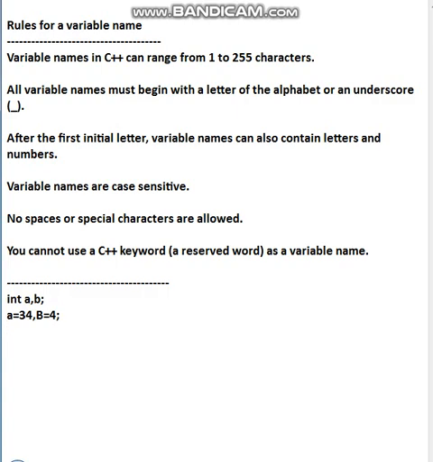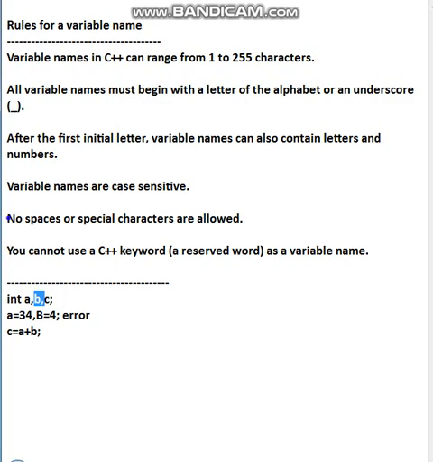Then I am doing c equal to a plus b. In this case also you will get an error, because b was declared in small letters but here you wrote capital B, which you didn't specify before.